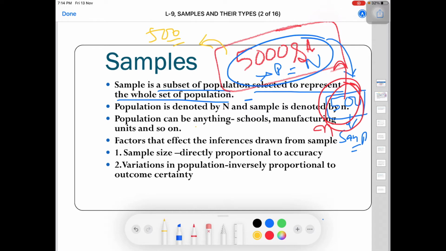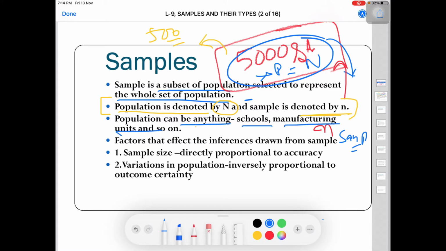So population is denoted by capital N and sample is denoted by small n. These are the ways to denote the sample and the population. This population can be anything. It can be schools, manufacturing units, and so on. Whatever chunk you take out from that population will be termed as sample, that is denoted by small n.